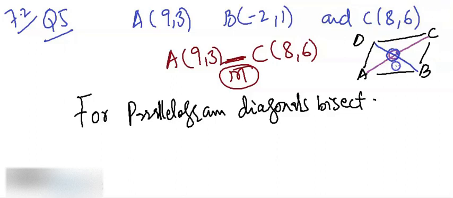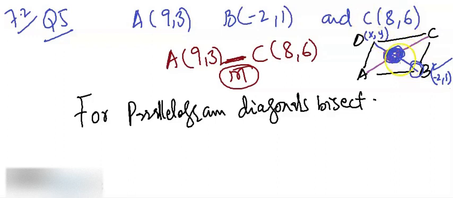So now what will you do? You have this midpoint, you have this point B, so then you can repeat exercise 7.2, question 2, where there are 2 points, let's call this X and Y, and then you have B, which is minus 2, 1, and you have calculated this midpoint.